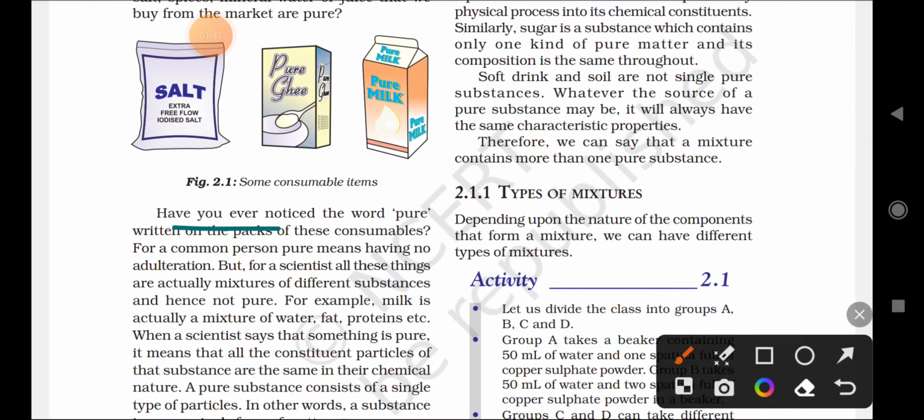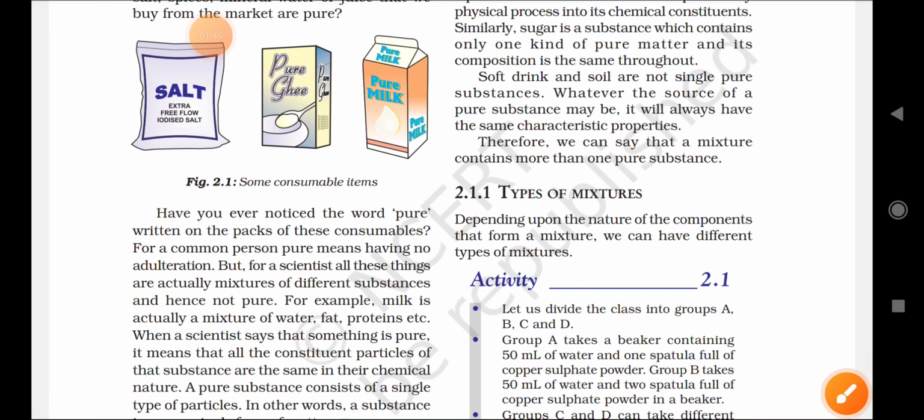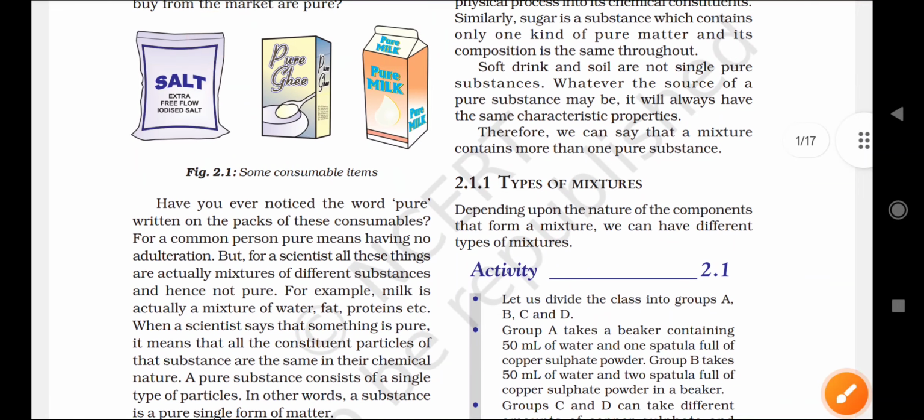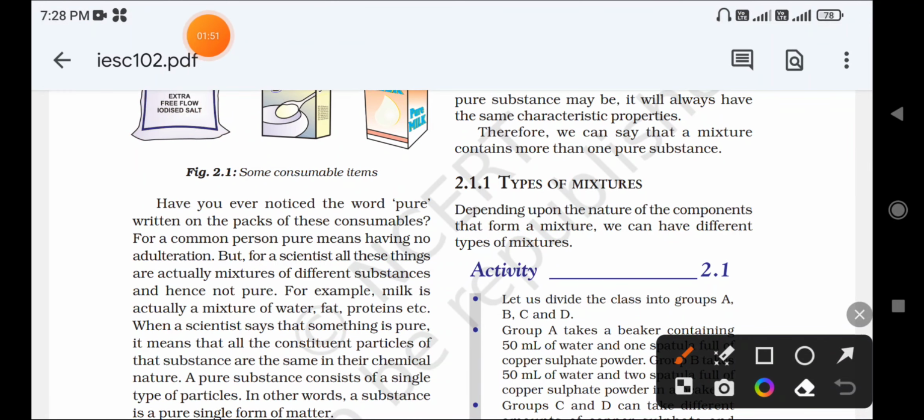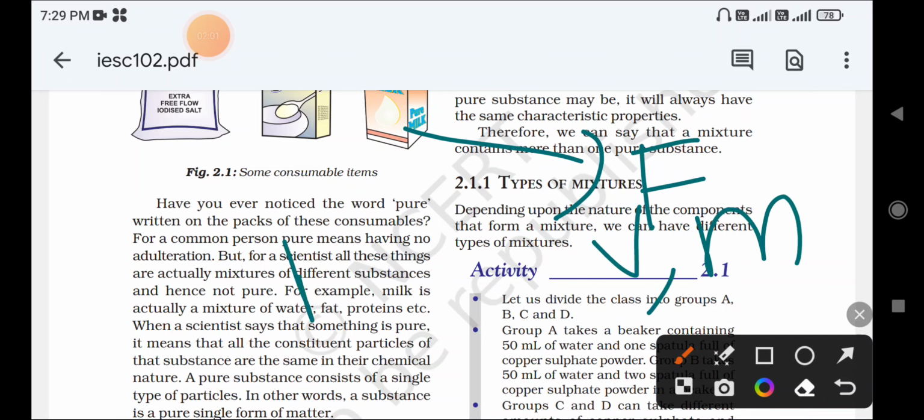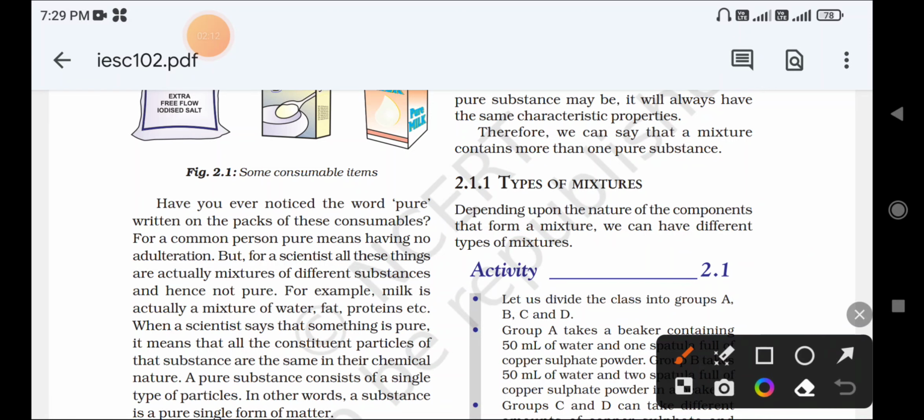Have you ever noticed the word pure written on the packets of these consumables? While purchasing these packets, all the information is given on the side of the packet, such as the fat, vitamins and minerals, and they also write purified or double purified, correct? Consumables means things we eat, that we consume.